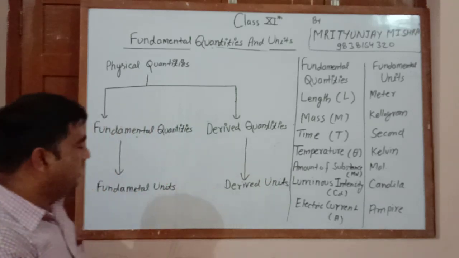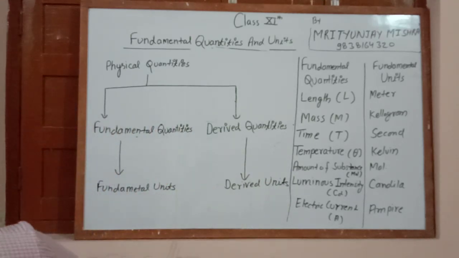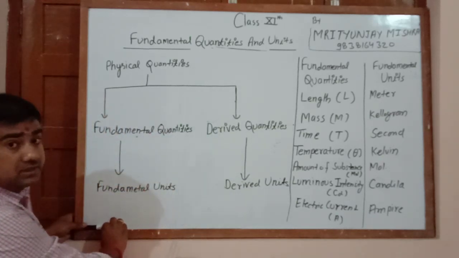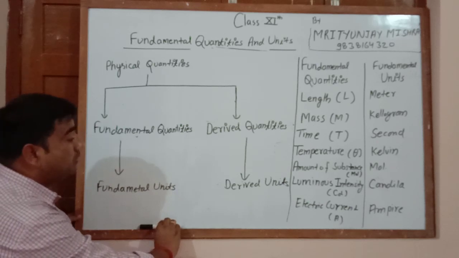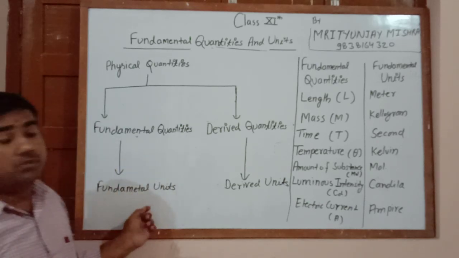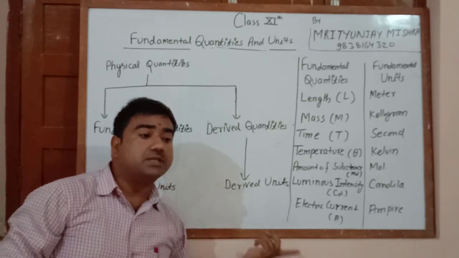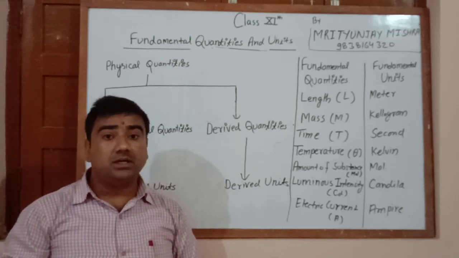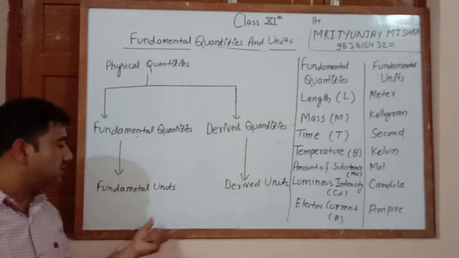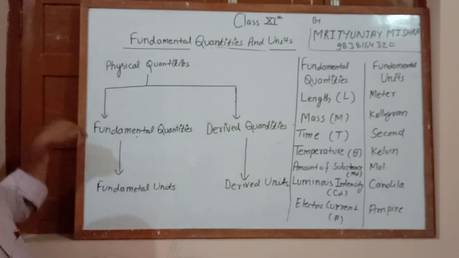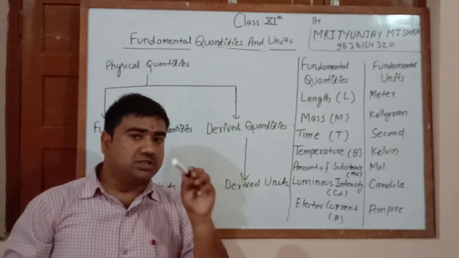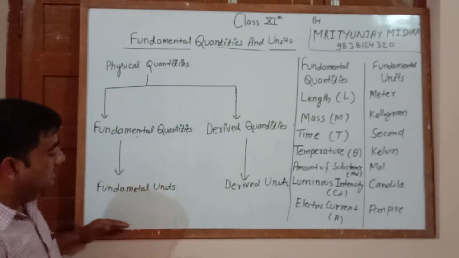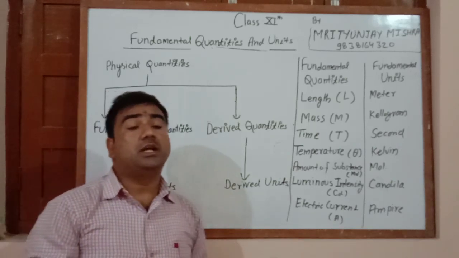Like you want to measure this board, someone measures by a thread, someone measures by a marker, and someone measures by the inch tape, which is a scale, a meter scale also. So all are units, but when we want to express the dimension of this board, then we should explain what is the length of this marker and what is the length of any other thing which can be taken by us.